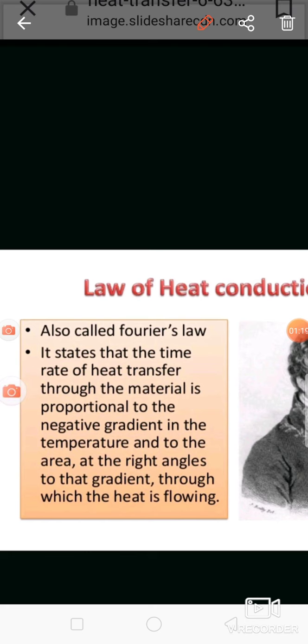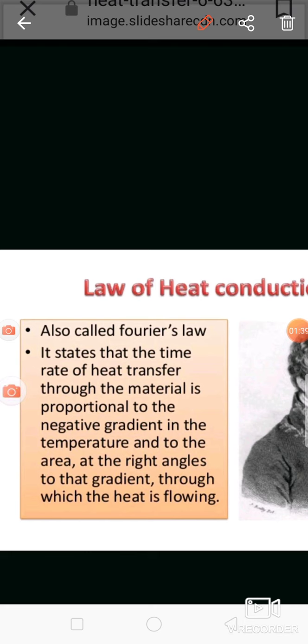So what is the law? It states that rate of heat transfer. What is the unit of heat? The unit of heat is joule. So rate of heat transfer is joule per second, that is watt. Rate of heat transfer is denoted by capital Q.